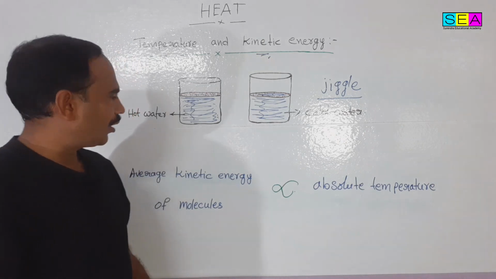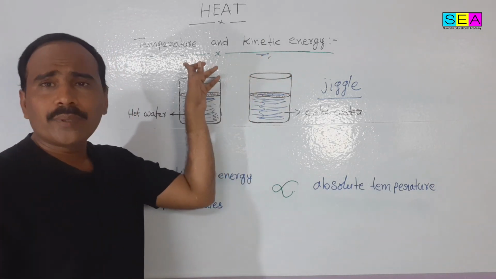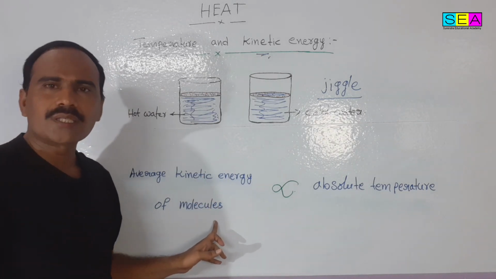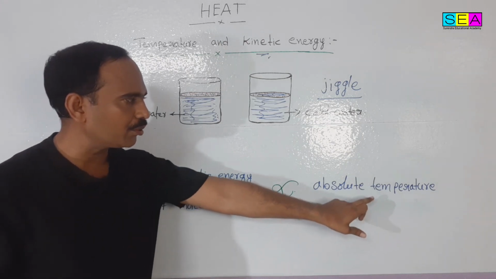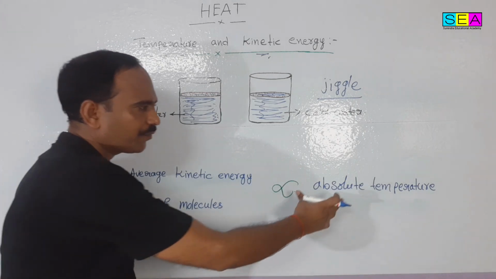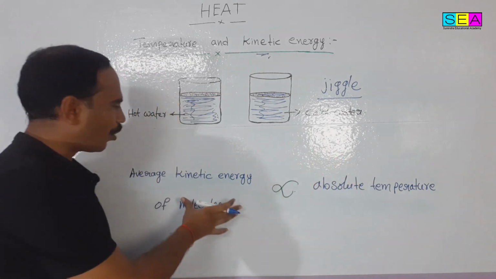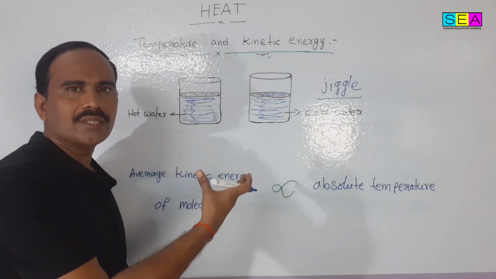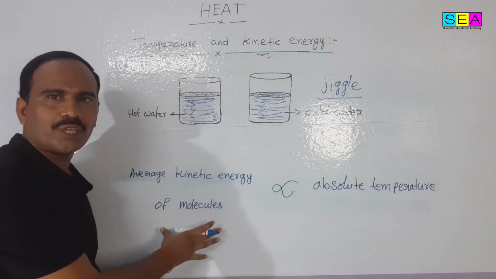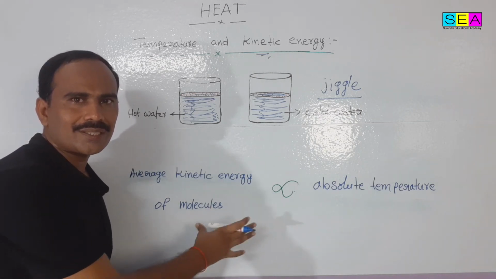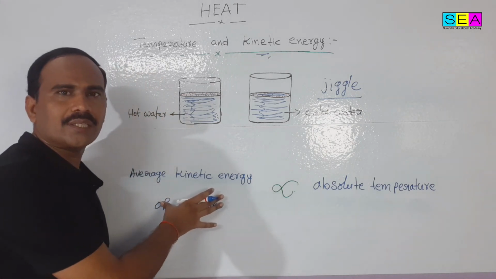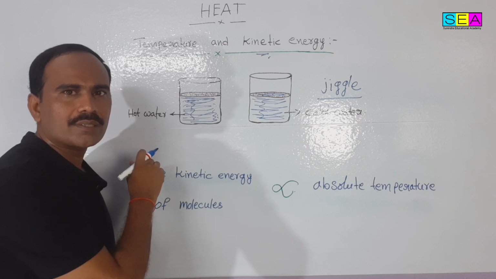The relationship between kinetic energy and temperature is: the average kinetic energy of molecules is directly proportional to the absolute temperature. That means if the temperature increases, the molecules' kinetic energy also increases. If the temperature decreases, the average kinetic energy of the molecules also decreases. This is the relationship between temperature and average kinetic energy of the molecules.